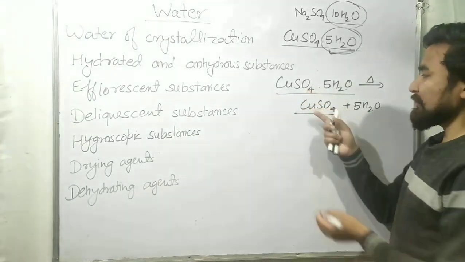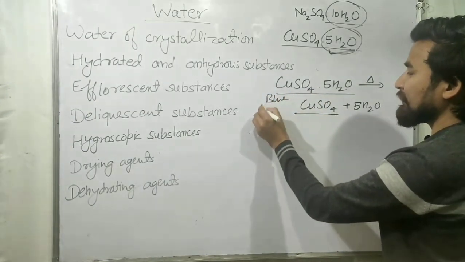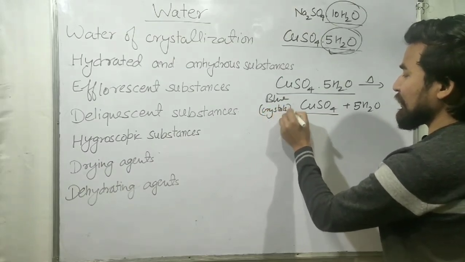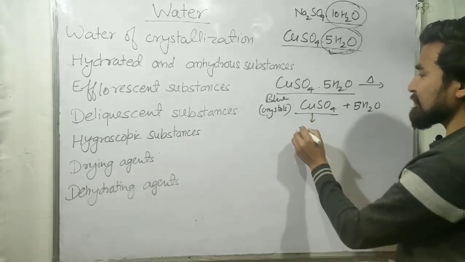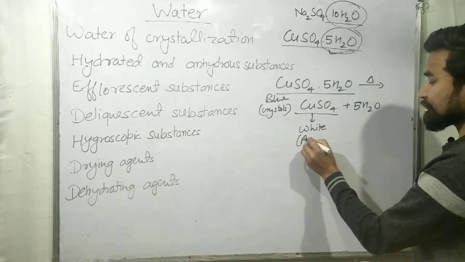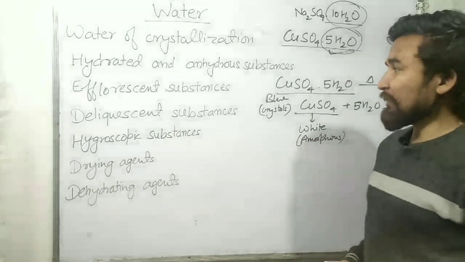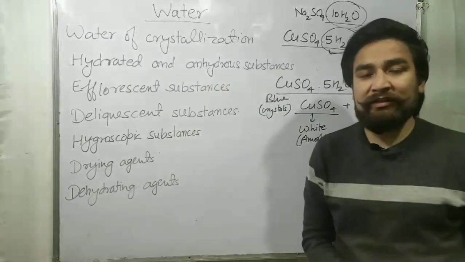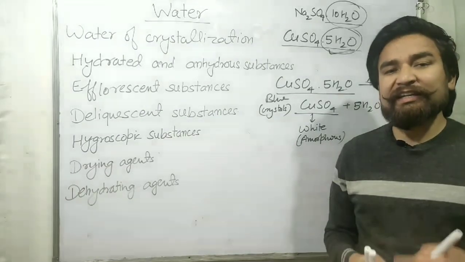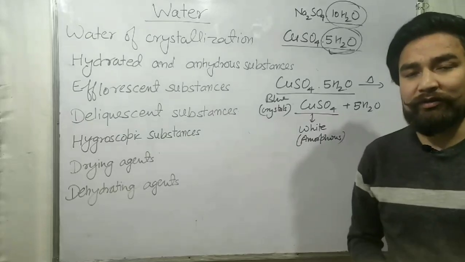The difference between these is the hydrated copper sulfate is blue in color and it forms crystals, means it is a crystalline substance, while anhydrous copper sulfate is white amorphous powder. So remember, whenever a hydrated substance is heated and the water of crystallization is removed from it, it can be converted into anhydrous amorphous powder.